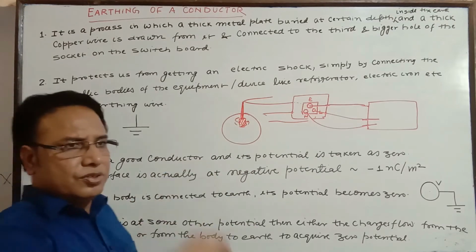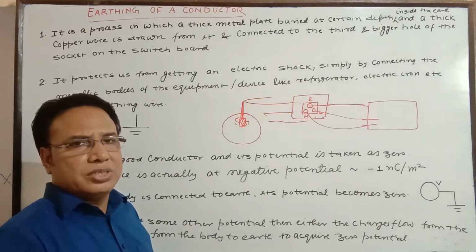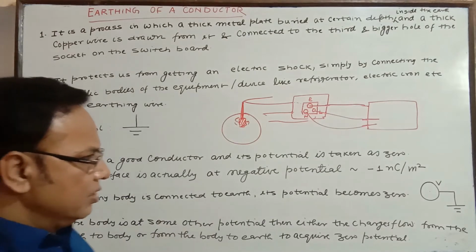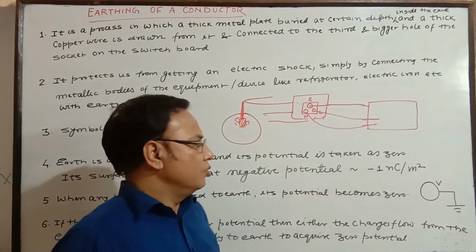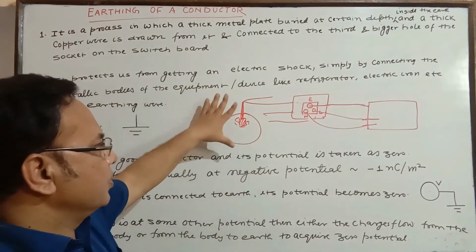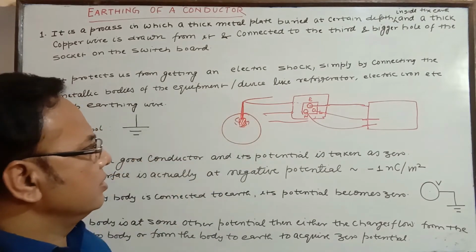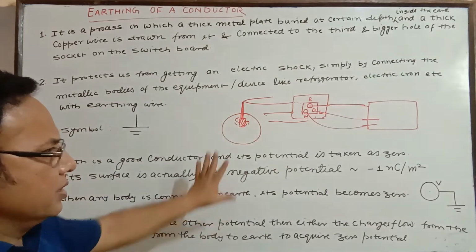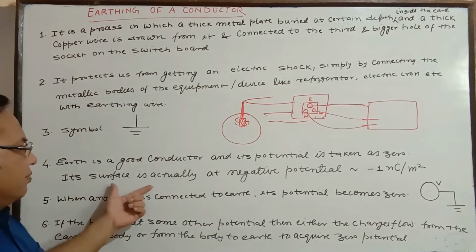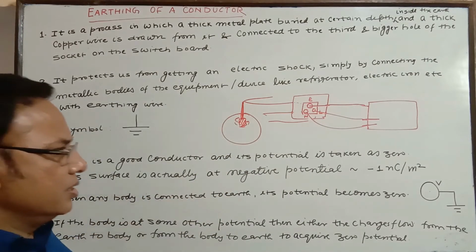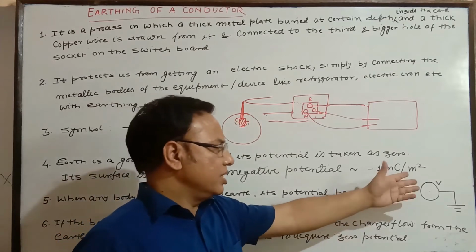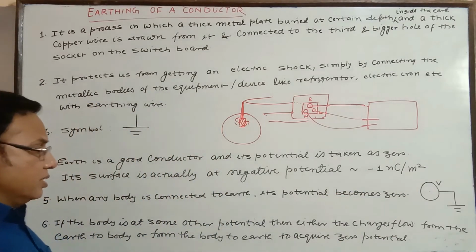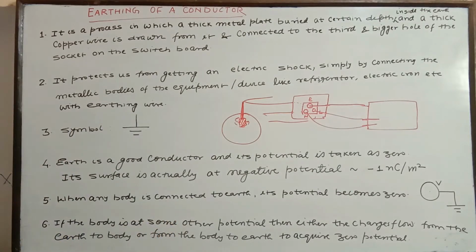Even if some charge is given or taken out, it is assumed to be an infinite source and infinite sink, no problem at all, and the potential remains zero. Its surface is actually at negative potential. I saw somewhere, so I had written just -1 nanocoulomb per meter square. It is not measured by us, it is noted down from somewhere.